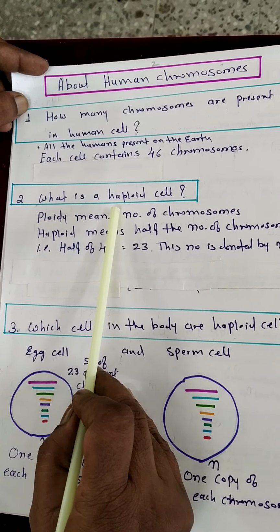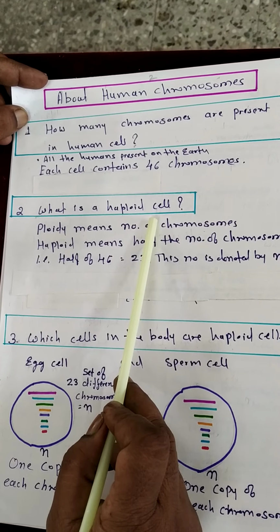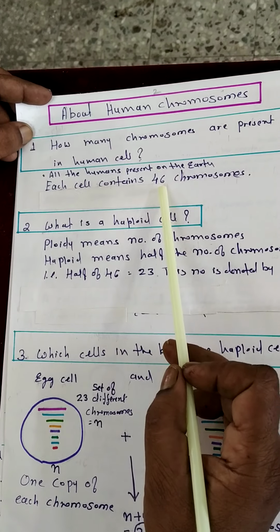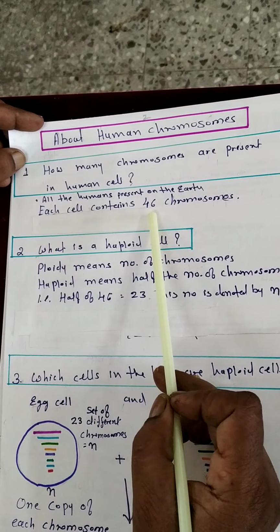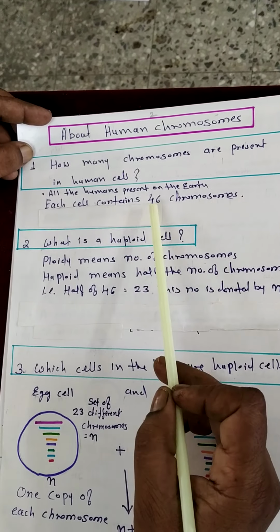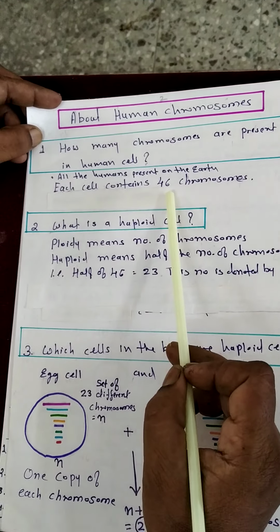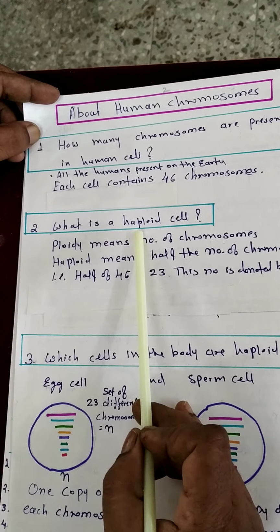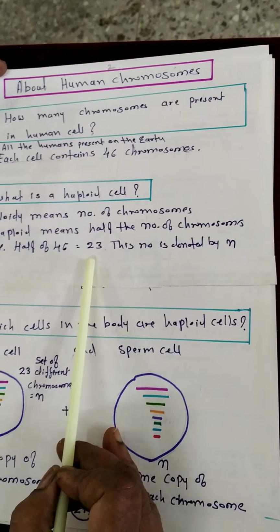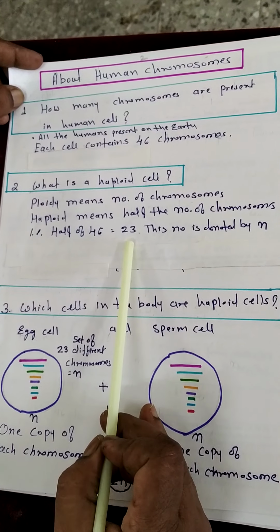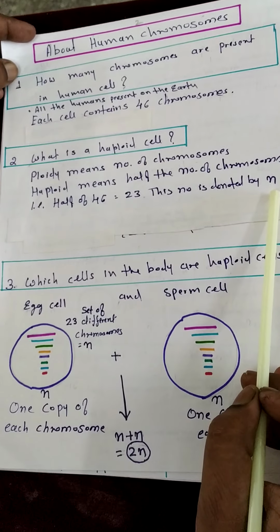So what is the meaning of haploid? Half the number of chromosomes. As we learned, the human cell contains 46 chromosomes, and half of this number is 23. When the human cell is a haploid cell, it contains 23 chromosomes, and this haploid number is denoted by the letter small n.